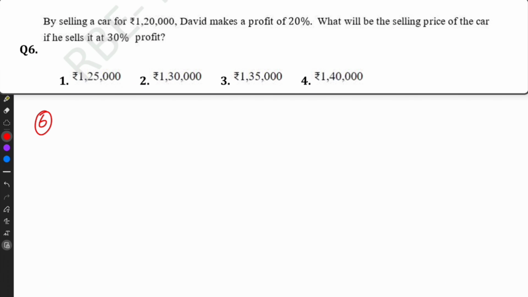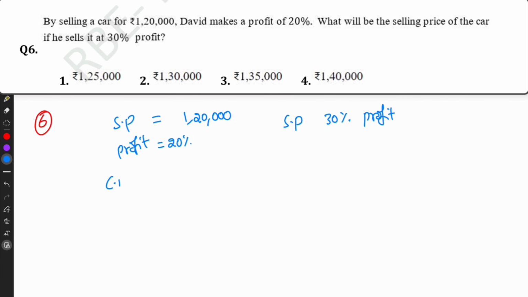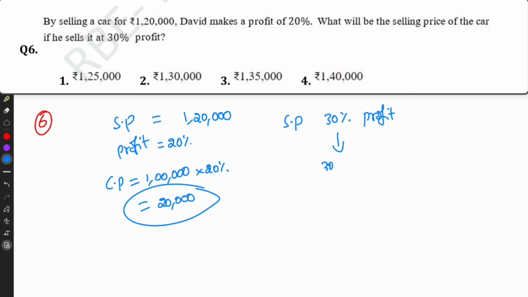Question number 6. The selling price of a car is 1,20,000 at a profit of 20%. What is the selling price if we sell at 30% profit? On a cost price of 1 lakh, the 20% is 20,000. So if they have to get 30%, that will be 30,000.